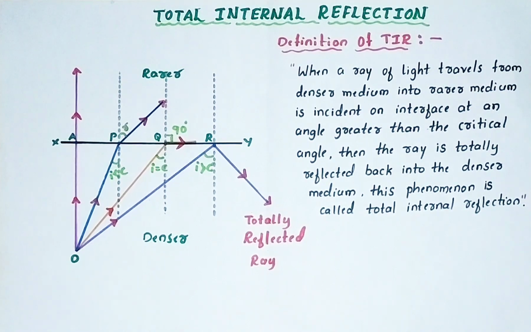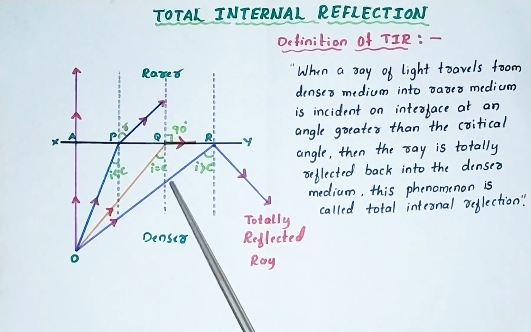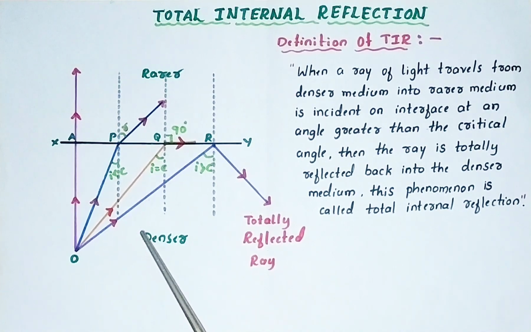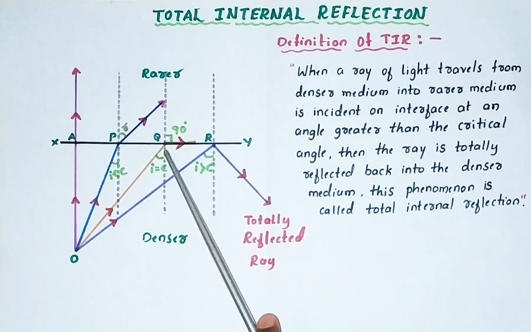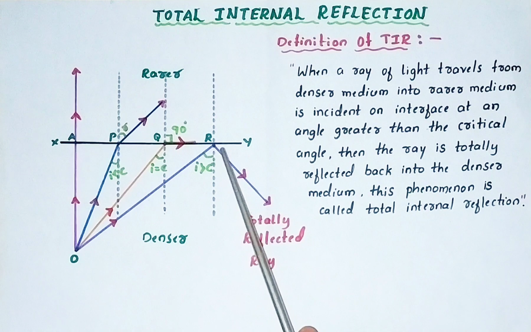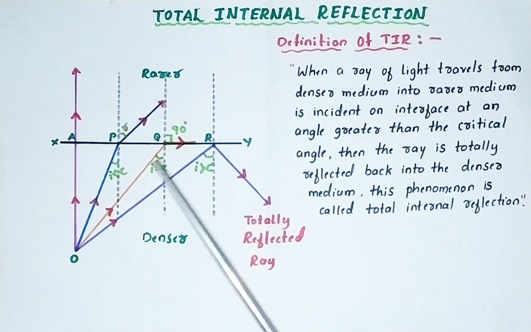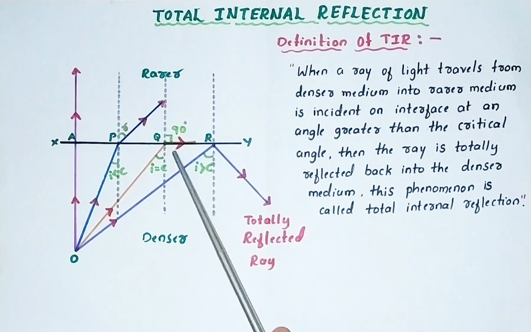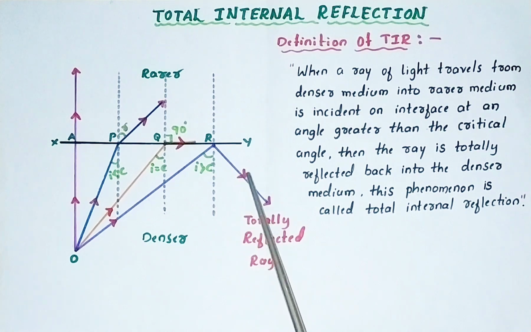Now the question is about critical angle. What is this C? What does it indicate? Why do we call this angle the critical angle? Critical means limit, last limit. So this is the last limit for refraction of light. The last limit for refraction we can observe in the third case, in the third ray of light. Here, in the third case we got refraction of light, but in the next case there is no refraction. Instead of refraction, we got reflection of light. So this is the last limit for refraction. If it crosses this limit, then instead of refraction, reflection of light takes place.